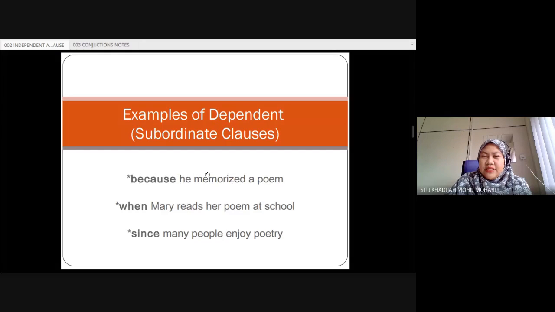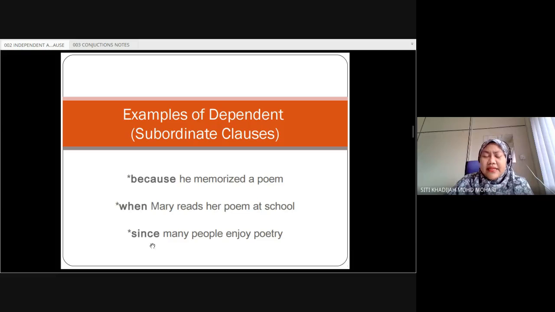Just because he memorized the poem is a very incomplete thought. We do not know, because he memorized the poem, what? So we must have something before this. Or when Mary reads her poem at school. So when Mary reads her poem at school, what happened before that? Or what happened after that? We do not know. So we have to have another clause or another sentence before this.